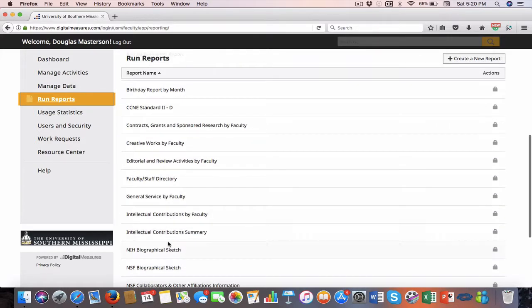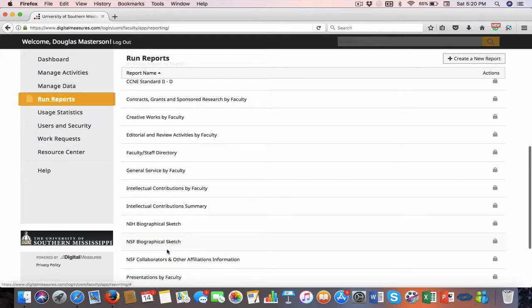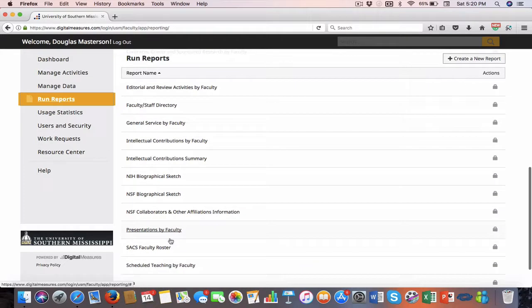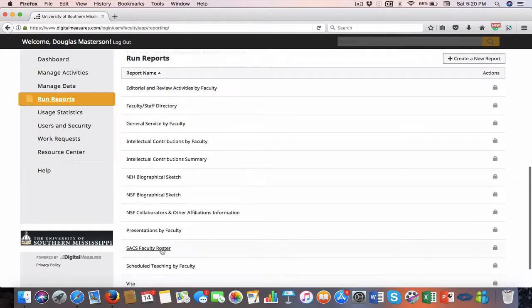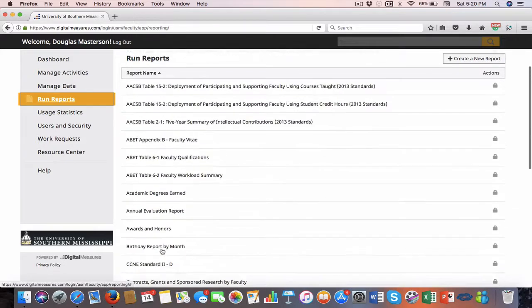General service. You can run an NSF or an NIH BioSketch. I'll talk a little bit about that one in a minute. We can run faculty rosters. We can look at scheduled teaching. We can run Vita. We can do all kinds of neat things with this particular tool.